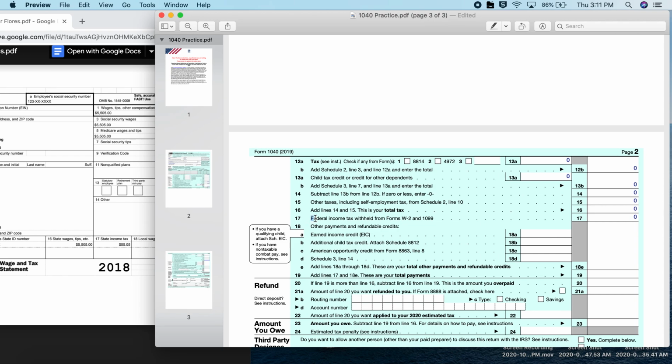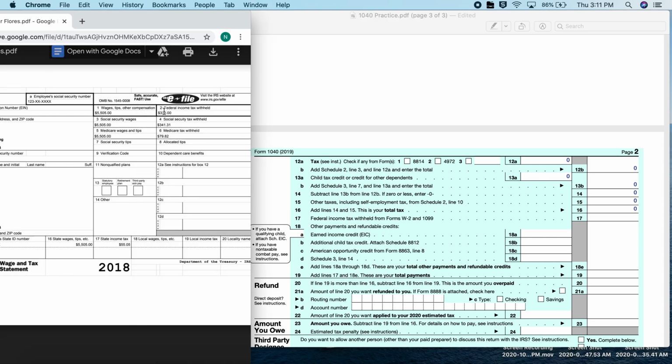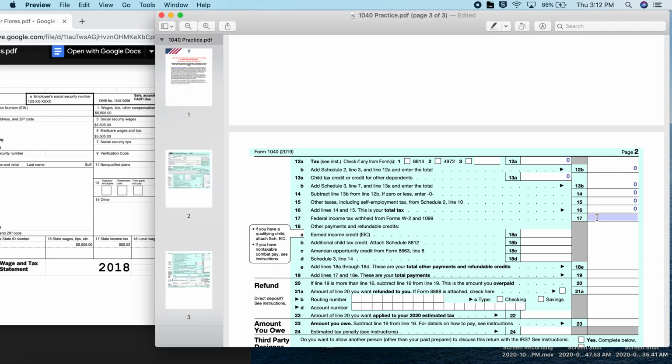So we want to look at the amount that we withheld on our W-2s. I apologize, that was my fault. But we do not have a 1099 form. We do have our W-2. So federal tax withheld. When we look at box 2 on our W-2, we see federal income tax withheld. That is $336. So that is what we type on line 17, $336.